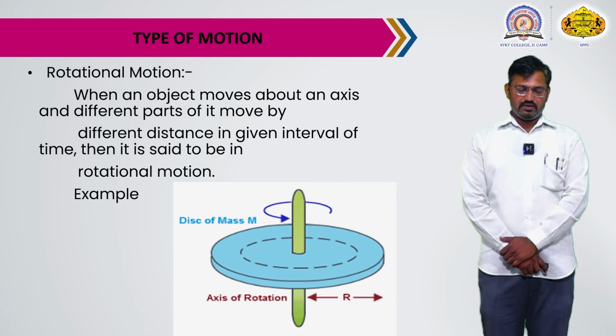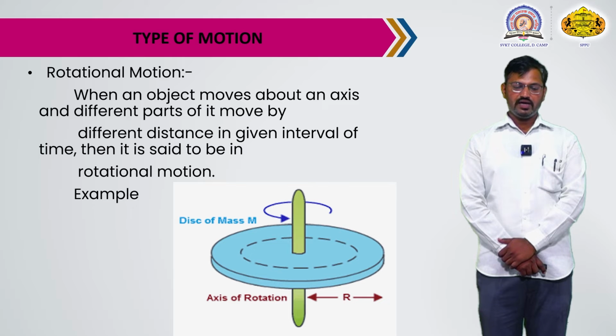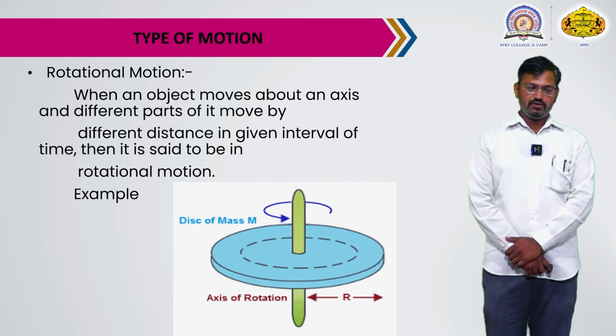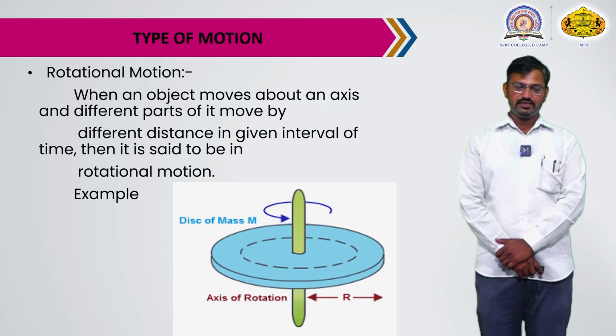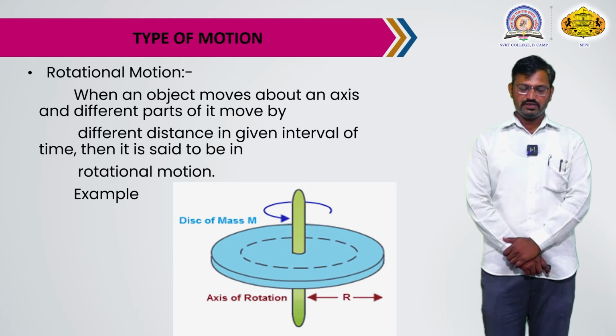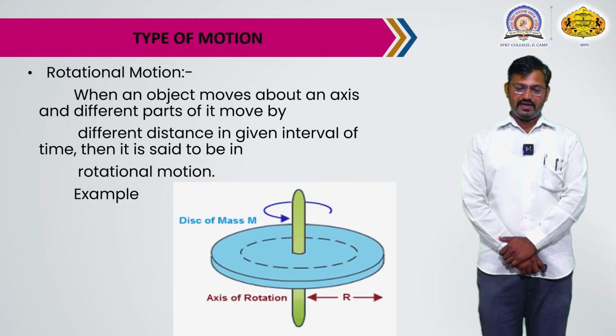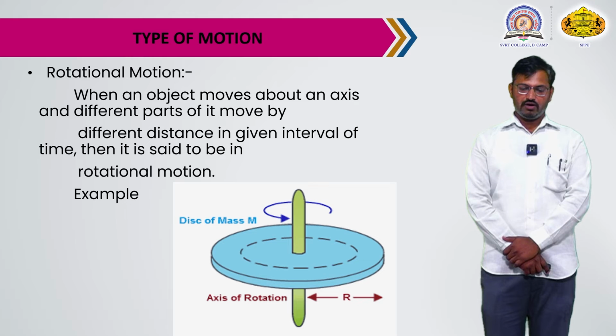The examples of rotational motion are the wheel of a moving car and a merry-go-round. Next, the Earth revolving around the Sun is an example of rotational motion, because the object moves about an axis. This is called rotational motion.